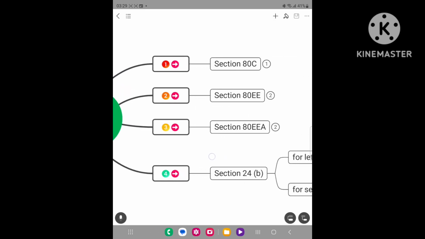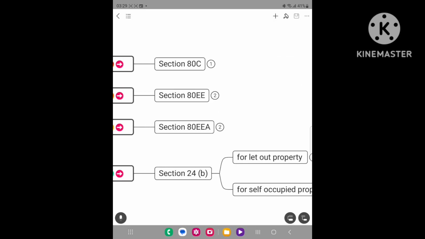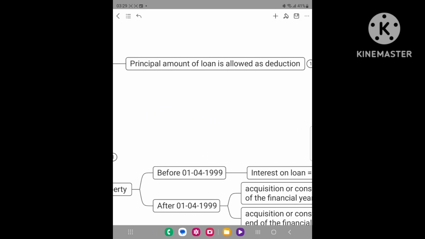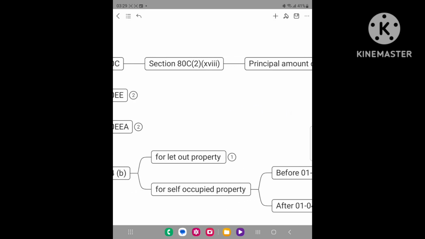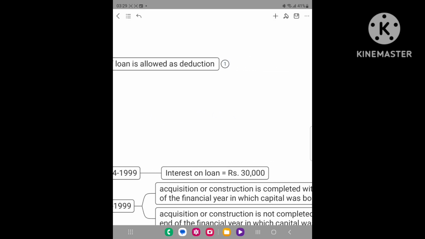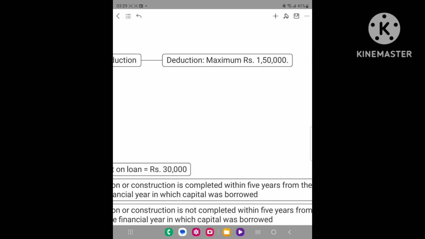Now under section 80C, the deduction is available from the total income. The deduction is available only for the principal amount of the loan, allowed under section 80C subsection 2 clause 8, and the maximum amount of deduction is rupees 1,50,000.